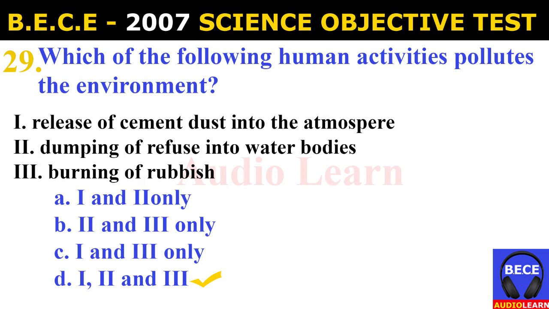D. I and III. And the answer is D. I and III. Which of the following human activities pollutes the environment? Release of cement dust into the atmosphere, dumping of refuse into water bodies, and burning of rubbish.